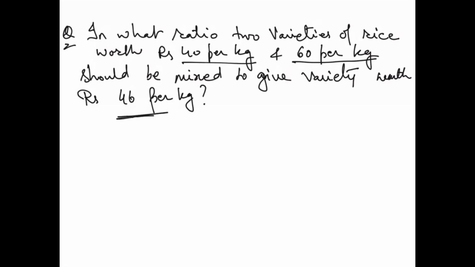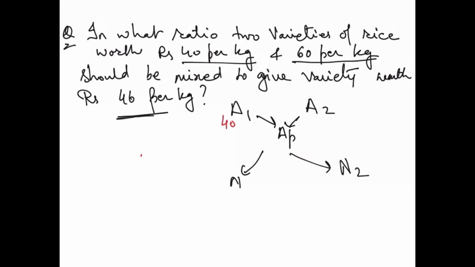See, I told you to write it in which way? I told you A1, then A2, both come to AP, which is like N1, and this is N2. Now the same thing I will write. Just observe carefully. A1 is 40, A2 is 60, this is 46. Now N1 and N2. See, what are they asking? In what ratio? This time they are asking ratio. So they are basically asking N1 and N2.